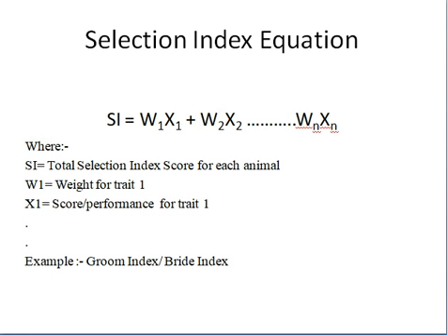And for bride index, for example, to select a nice spouse, so you can say that out of 100 we will give weightage 50% to moral character, and 40% to beauty, and 10% to financial status or wealth. So we can develop an index. You can idealize an index and give weights to each trait, and then take a cumulative score. So now you have 3 or 4 candidates for groom or 3 or 4 candidates for bride. So you can make an index and select among those which one is best.